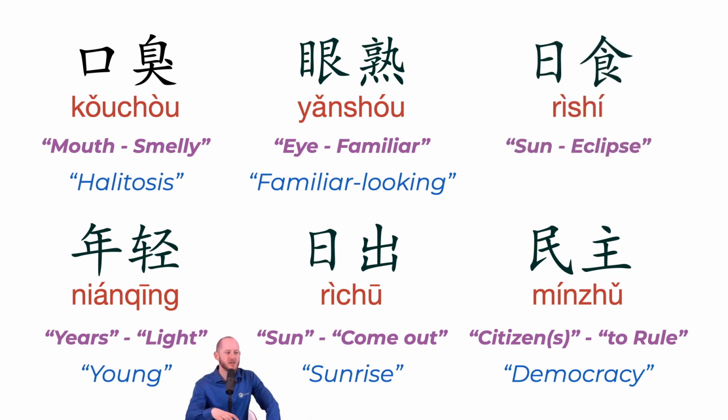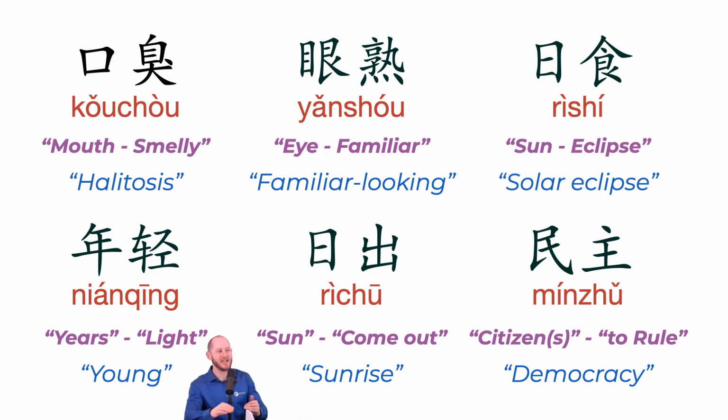日食. What happened to the sun? It got eclipsed. Now, 食 is a character that means food, but it also means, in ancient Chinese, to eat. And so you can understand how this would evolve a secondary meaning of eclipse, because it looks like the sun is getting eaten during a solar eclipse.